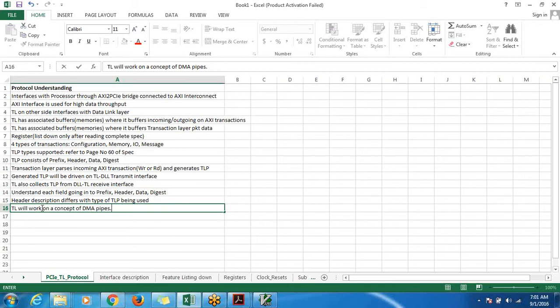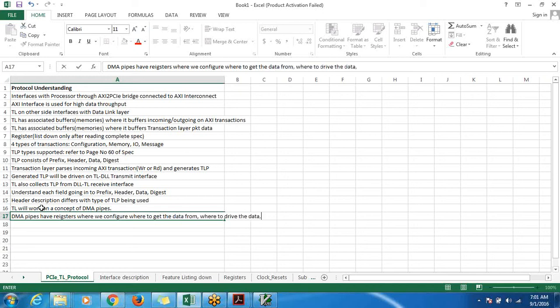Basically, DMA pipes have registers where we configure where to get the data from, and on the other side, where to drive the data to, and how much data.